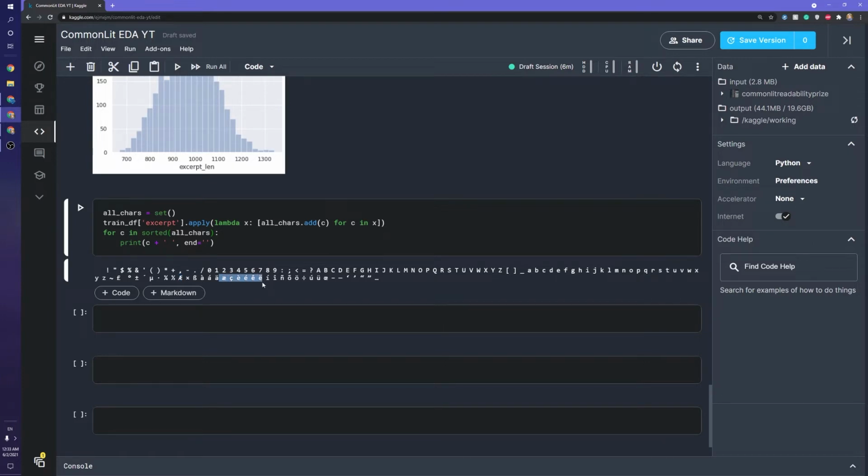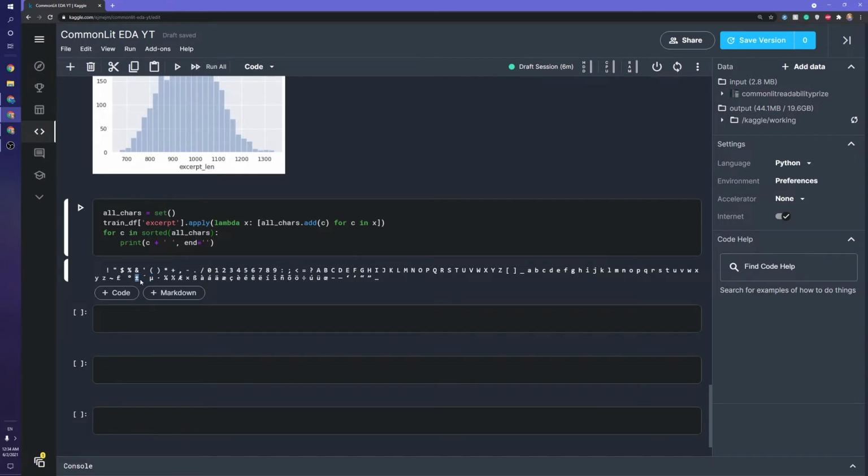So why might this be important? Well, for one, I can imagine having a nano symbol would probably be on some of the more complex readings. You're probably not going to have a third grader level reading with one of these symbols. So it's probably good we checked this. And it's good to know there are going to be accents and stuff, because essentially what we want to make sure is that our model accounts for this. So if our model doesn't account for these characters, we might want to change it so that it does.